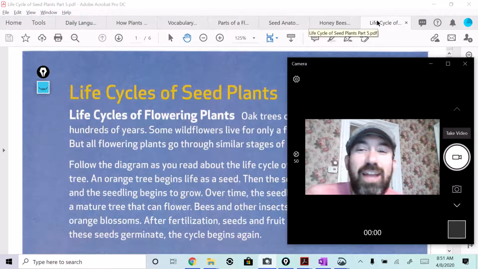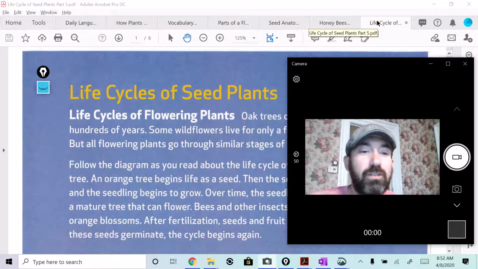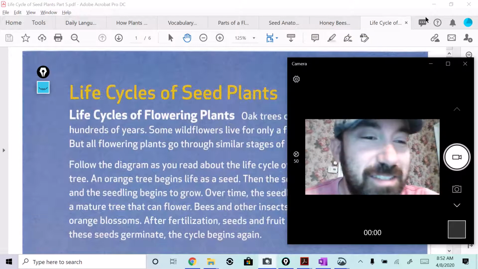All right, guys, we're doing life cycles of seed plants now. We're talking about their life cycle and their span, how they reproduce, and their characteristics. So, without any further ado, let's get right to it.